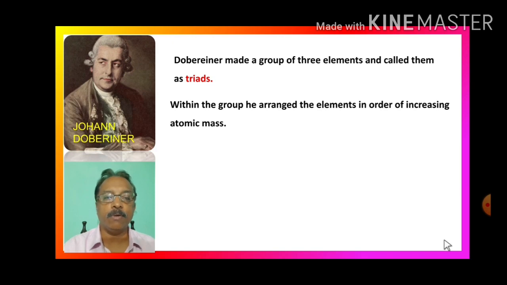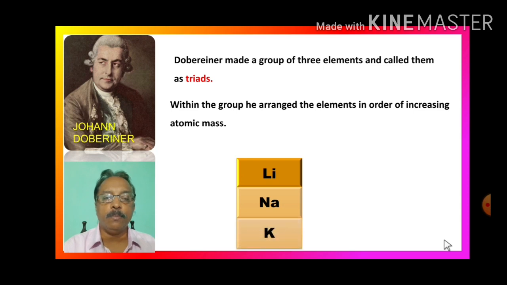Let us take one example of Dobereiner's triad. Lithium, sodium, potassium have similar chemical properties, so he made one group. Within the group, the position was given in order of increasing atomic mass. The atomic mass of lithium is 7, so he gave it the first position. The atomic mass of sodium was unknown, so it was kept blank, and the atomic mass of potassium was 39, so he gave it the last position.